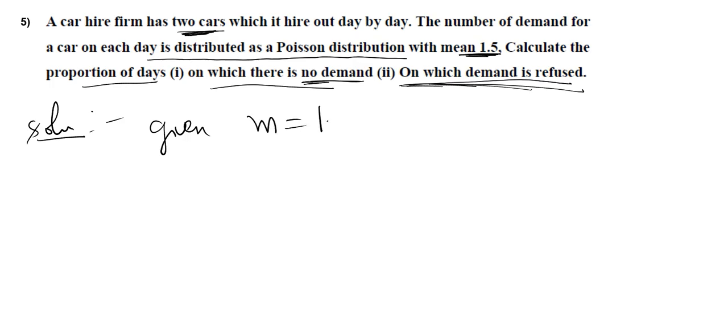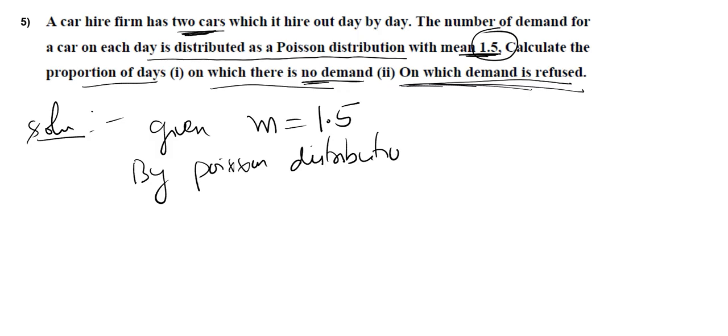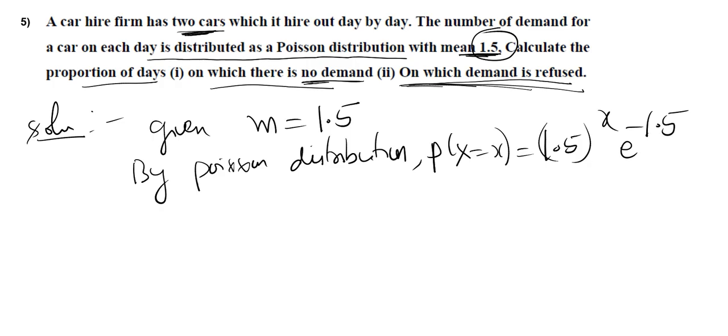given m is equal to 1.5, the mean is given, we got it. So by Poisson distribution we have P of x is equal to m power x, so 1.5 power x, e power minus 1.5, divided by x factorial.